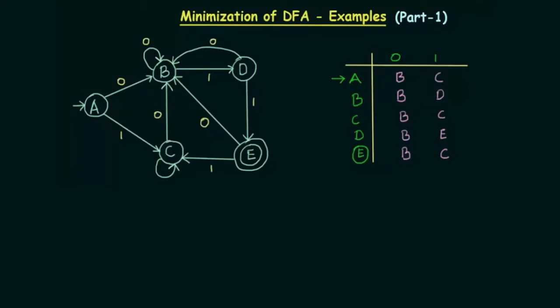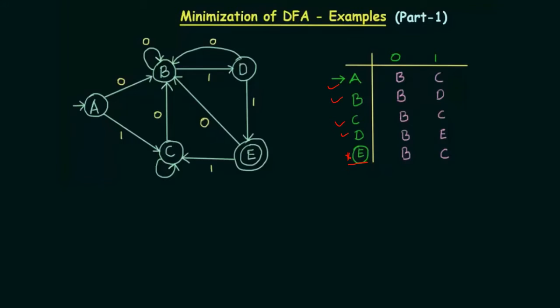Now if you look at the transition table or transition diagram, you can see that A, B, C, D, these four are non-final states, and E is actually the final state. A is the initial state. So whenever you are looking at the equivalence between the states, you need to keep this E aside because it is already a final state.